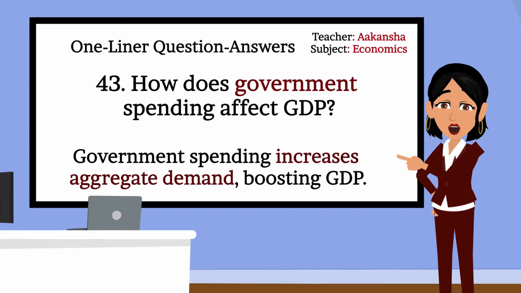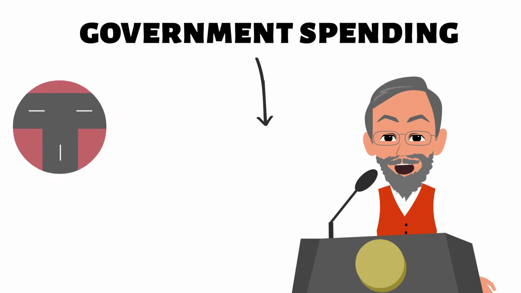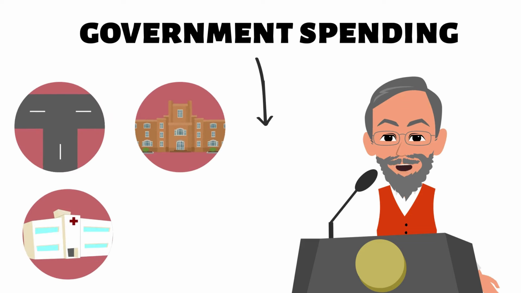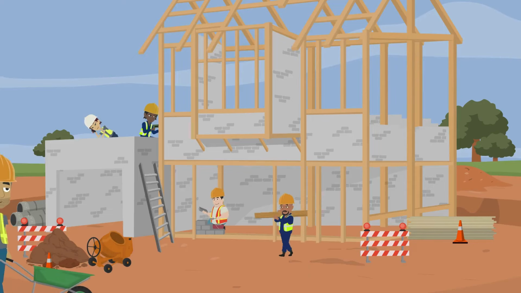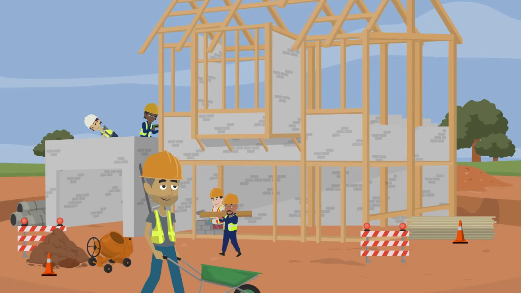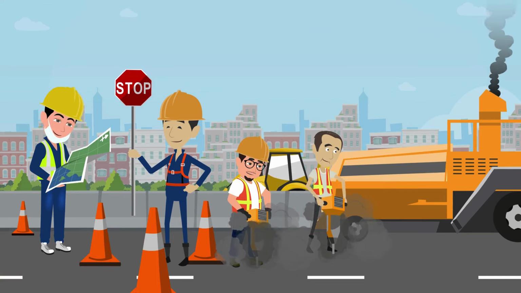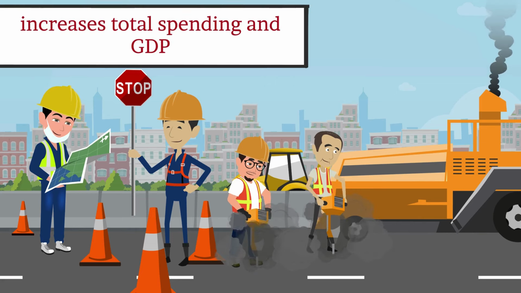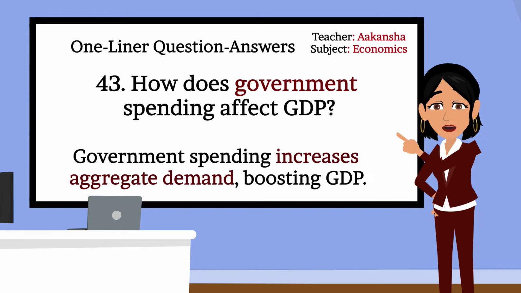Can you explain it a bit? When the government spends on roads, schools, healthcare, or defense, it creates jobs and business opportunities, boosting GDP. Example, if the government builds a highway, it pays workers and buys materials, which increases total spending and GDP. Very well, Ansh. Moving to next question.